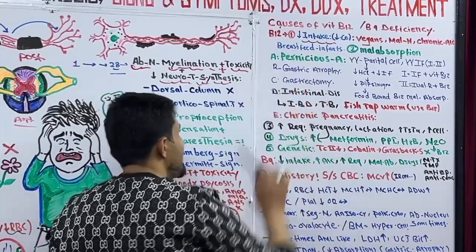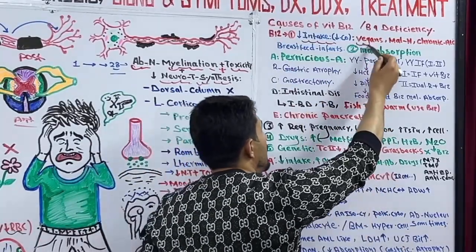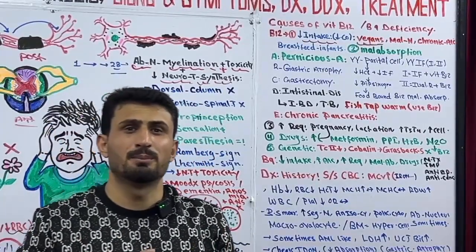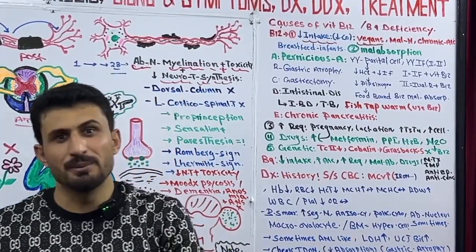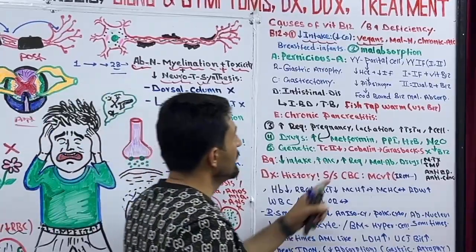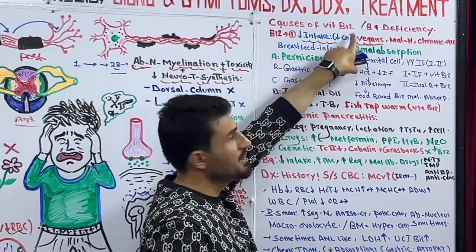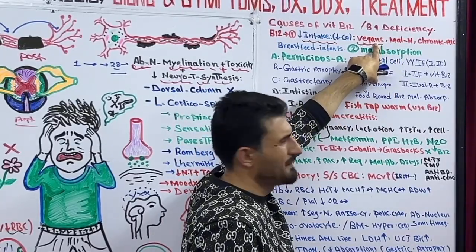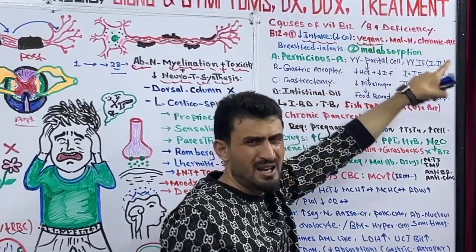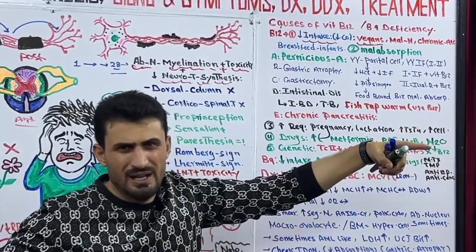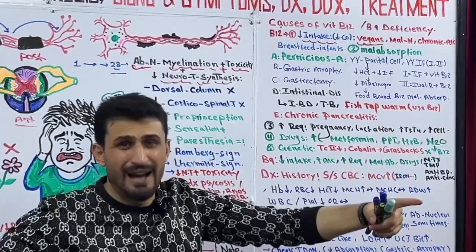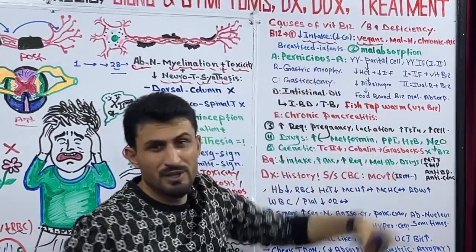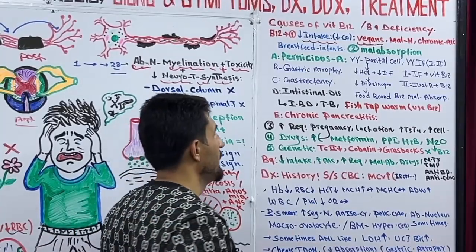But in less intake, for example, in vegans, those people who do not use animal products, for example, Indian people, they will suffer vitamin B12 deficiency easily, and most of the time they also don't suffer, because other products that they use are enough for the amount of vitamin B12 which is needed in our body.